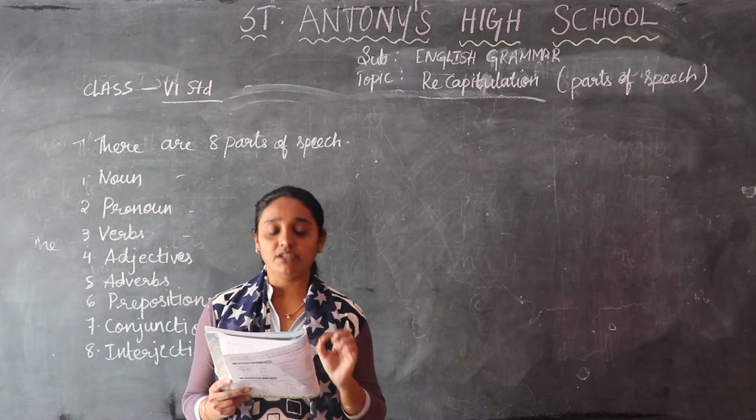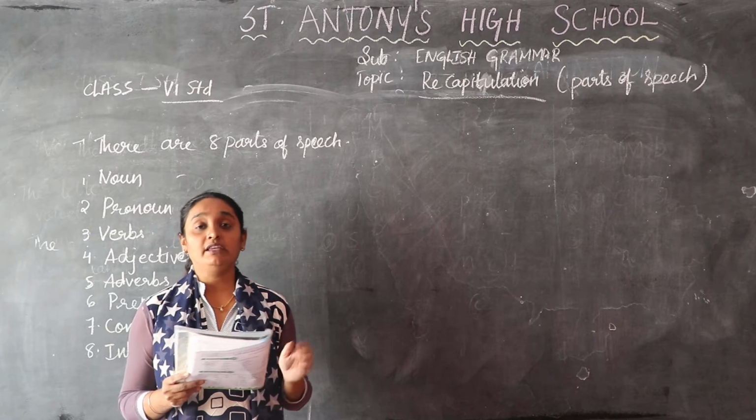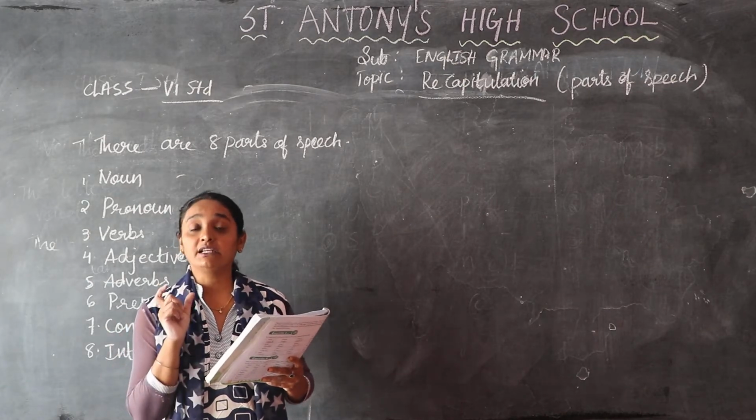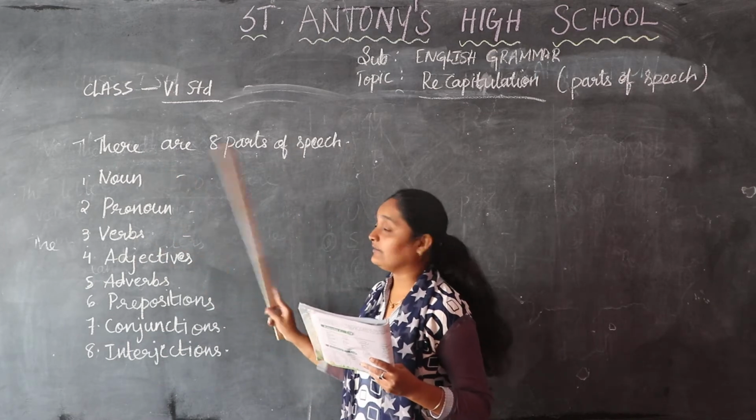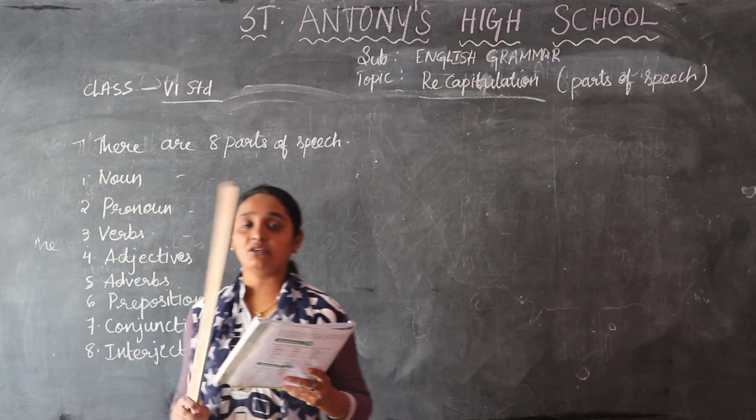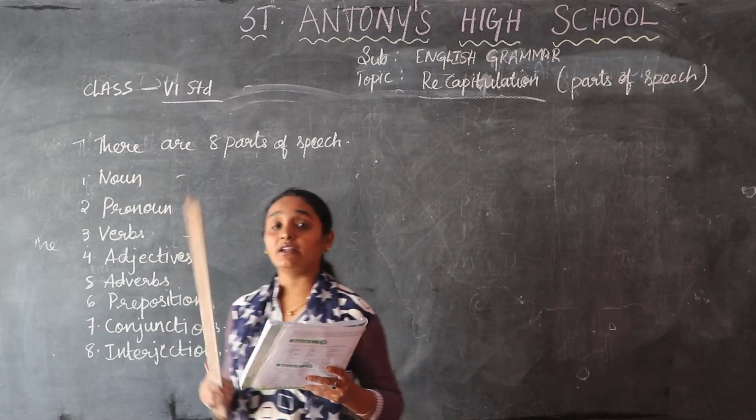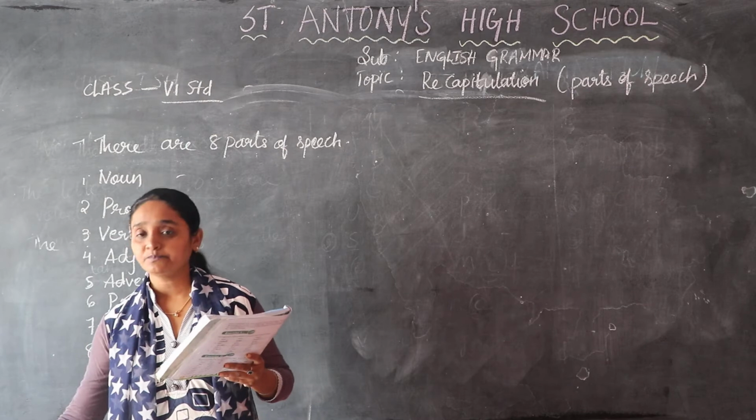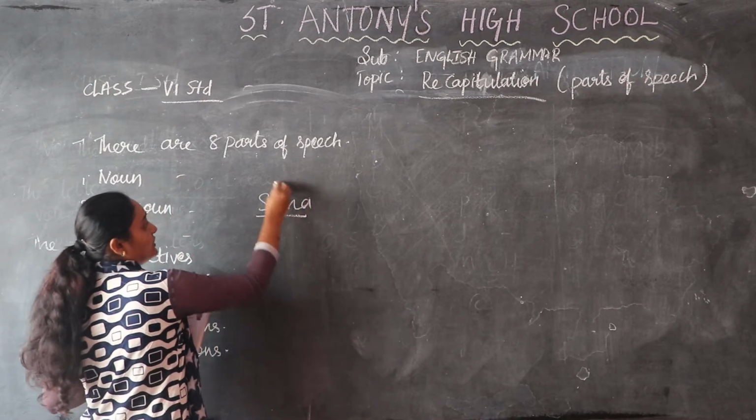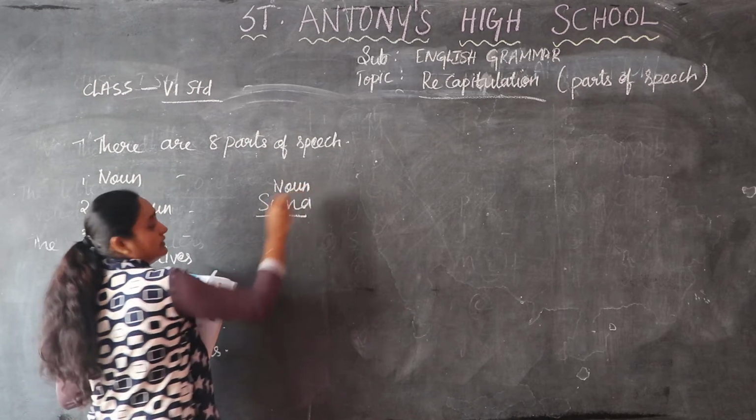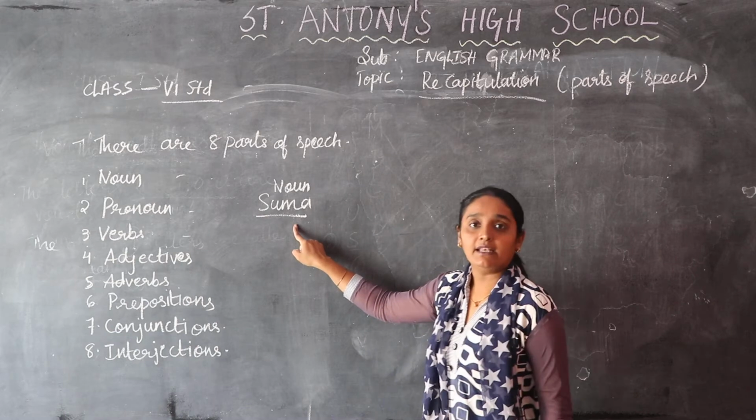Now next we will move on to the pronoun. A pronoun is a word used instead of a noun. In a noun we use particular names of a person, place or thing. But in a pronoun, instead of the noun we write a pronoun. For example, I am writing Suma, S-U-M-A. Suma is a noun, the name of a person.